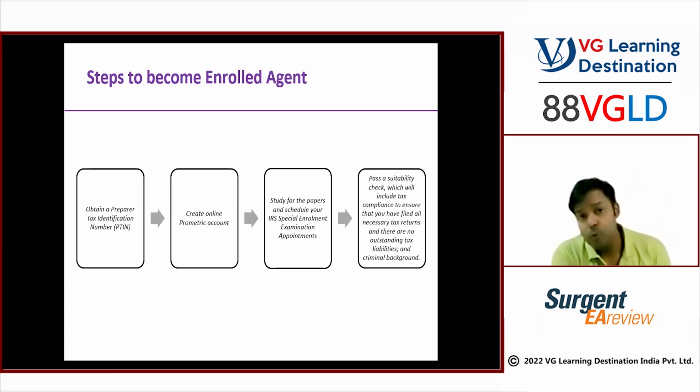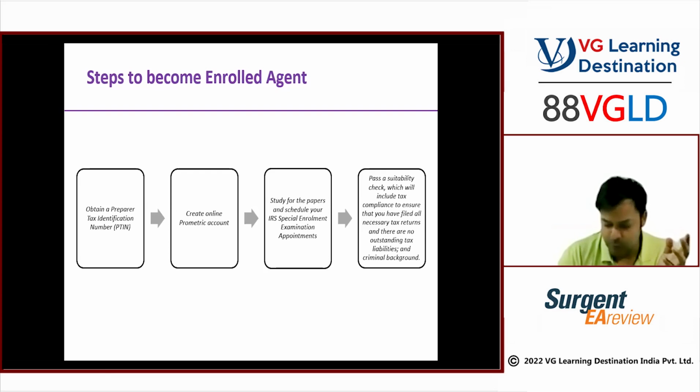The third step, which is the most important step, is to study and write the exam. The entire classes are going to be all about that. Last step, once you become the EA, you need to apply for the license. You have to have your background check and everything. Again, more procedural in that case.